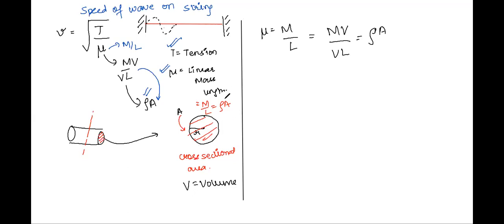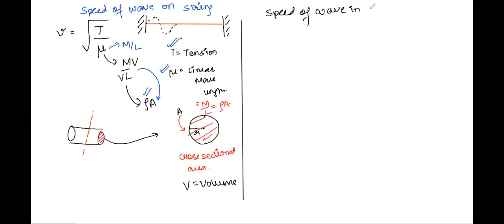Now, let us see the speed of a wave in any ideal gas or any bulk medium. Bulk medium means, let's say, water, or air, or even a steel bar. So there the speed of the wave is given as v equals, and basically you can have three ways of writing this.